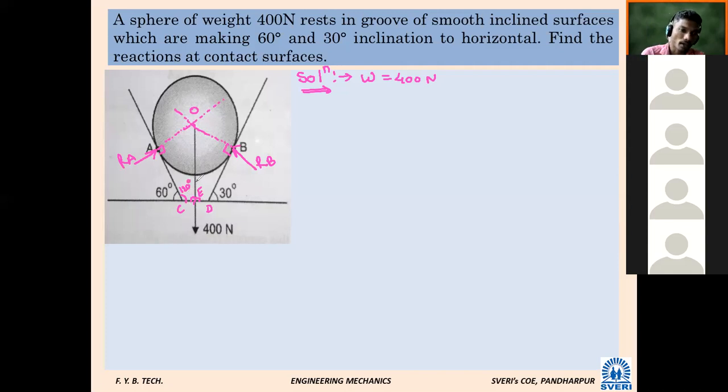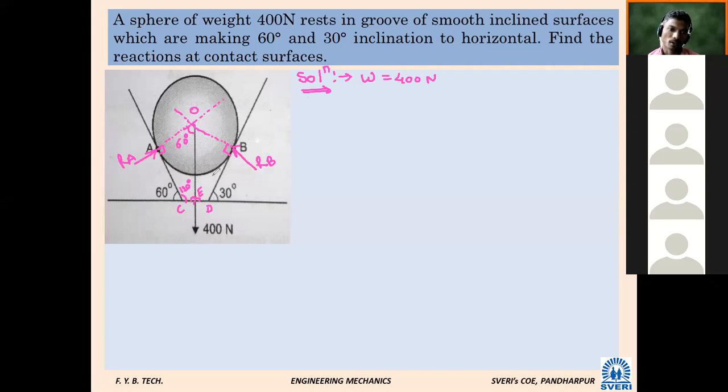Now in quadrilateral OACE, three angles are known. So what will be this angle? 60 degree. It will be a 60 degree. Similarly now consider quadrilateral OBDE.